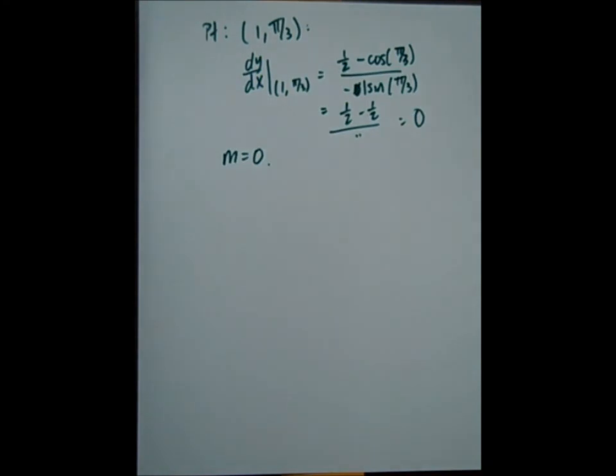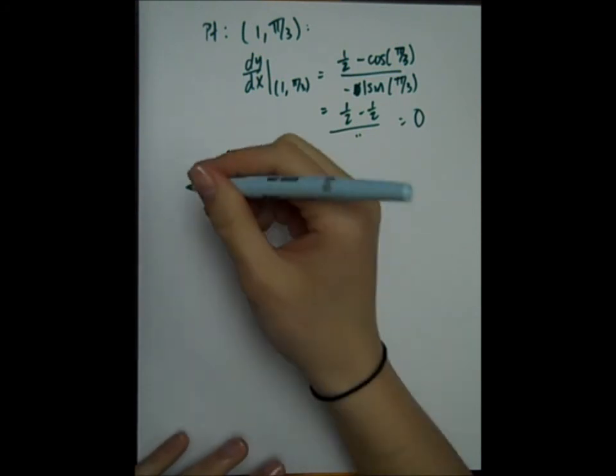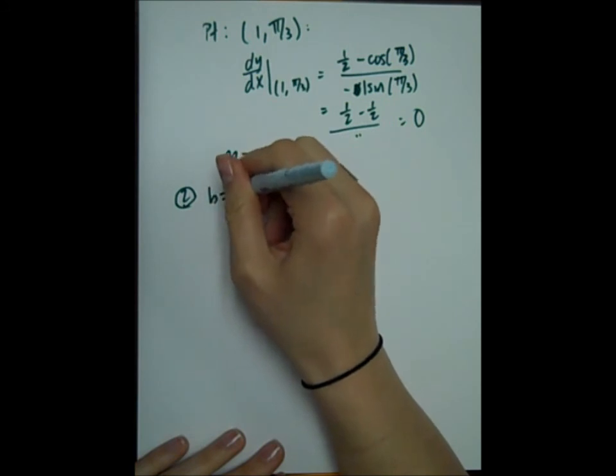Now I just want to emphasize what we just did. We were finding the slope of the tangent line, so I took the derivative and plugged in my point. Now the problem that we ran into is what was the y value, so we went back to our original function and found out what y was. So we plugged that in, got m. Second, we need to find b.